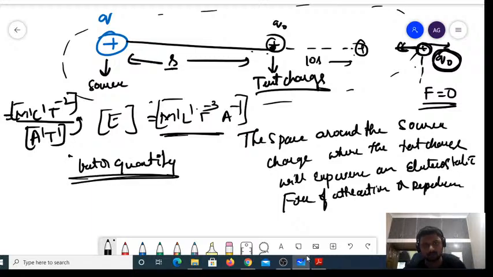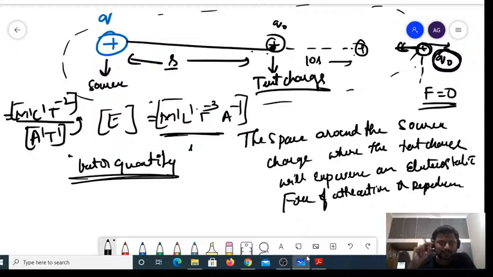This electric field is a vector quantity. Fine. So electric field is a vector quantity. Now, sir, if electric field is a vector quantity, then what is the direction of it? Keep the point very clear. At any point, if you want to find the electric field, at that point, place a test charge first.